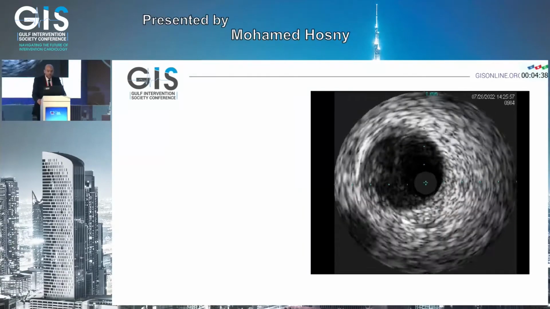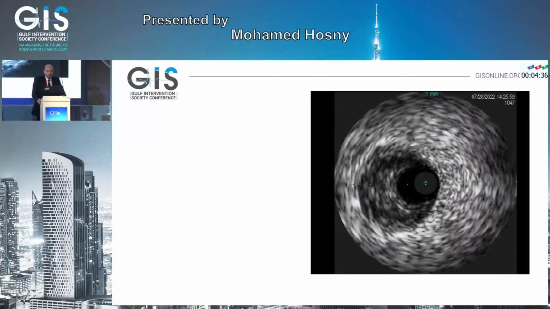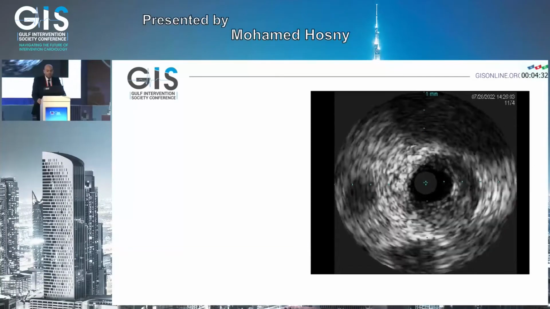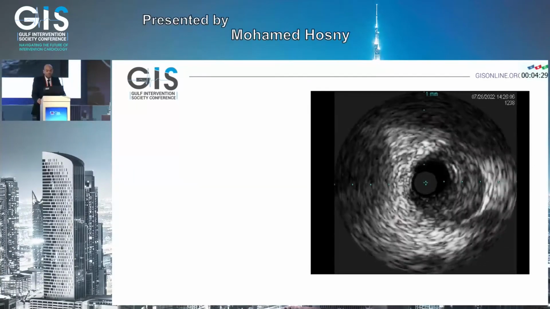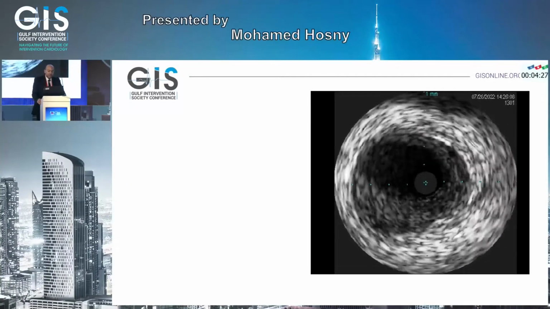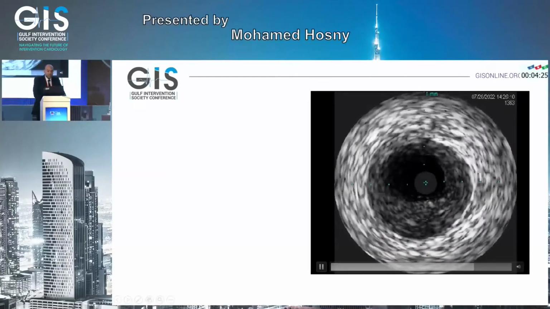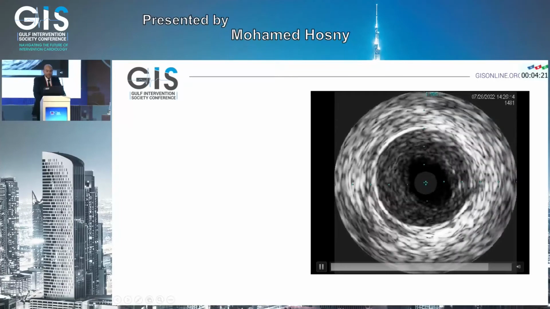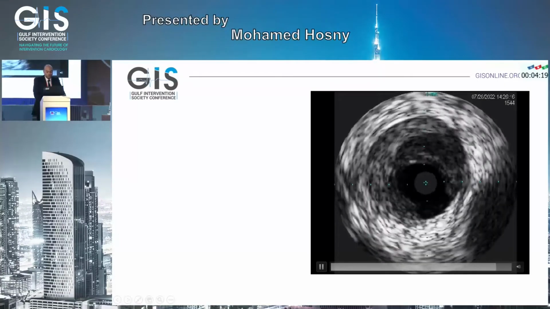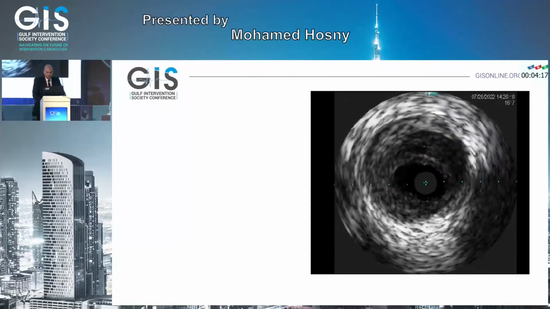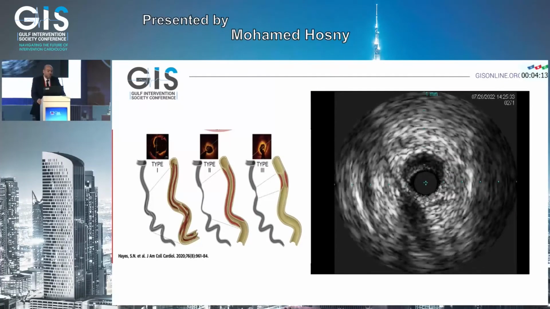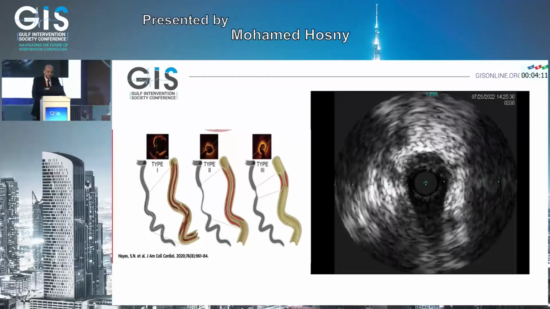As we can appreciate here, we reached the left main, and in the left main it is more concentric, with dissection at 3 o'clock. So we reached the diagnosis that we have a SCAD, mostly type 1.